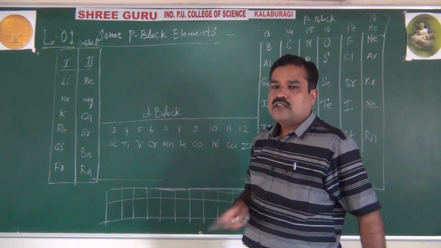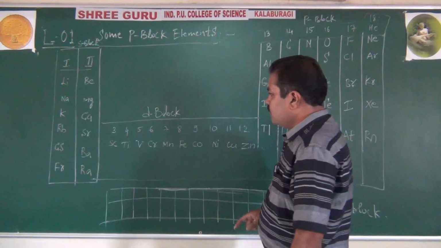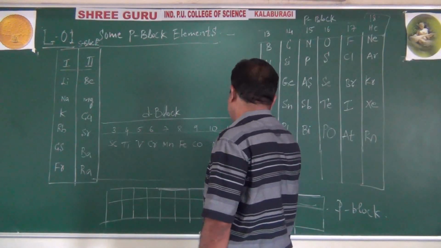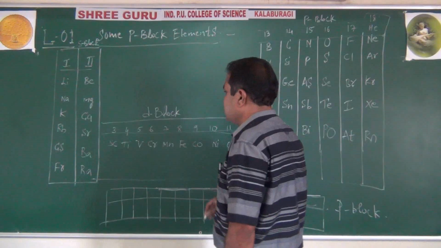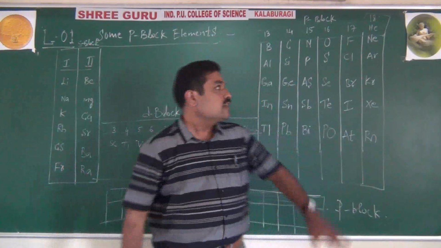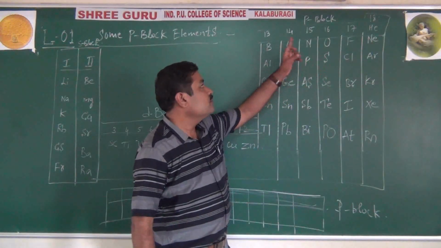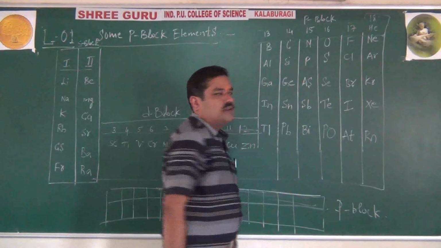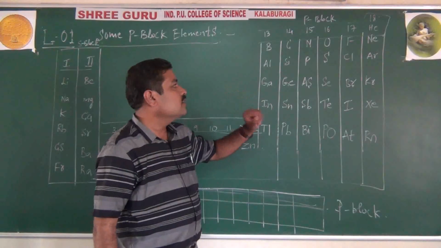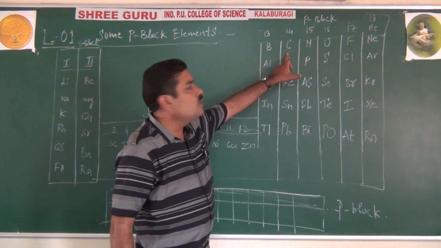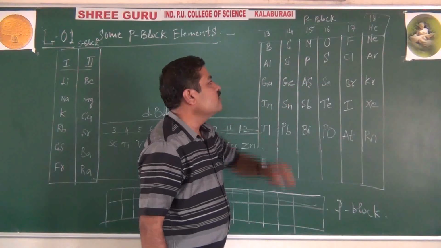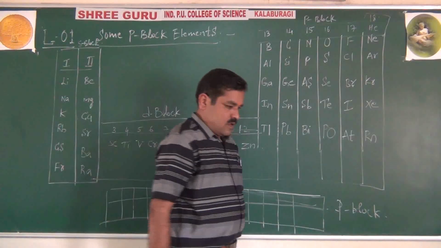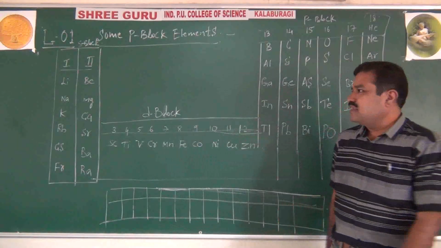Then group 3 to 12, see here, in between what we will have? D block elements. These are called transition elements. Then once again 13 to 18 comes under P block elements, exactly on the extreme right side of the periodic table. That includes 13 group, 14 group, 15 group, 16 group, 17 group and 18 group elements. Right? This is a broader classification that you already know from the lectures.